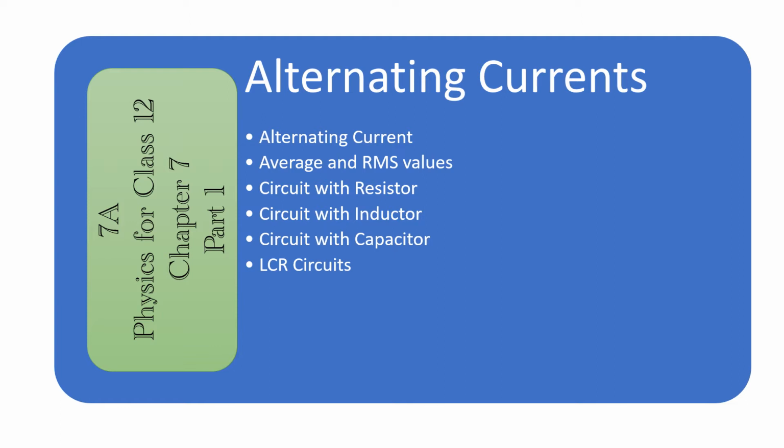AC circuits exhibit characteristics which are exploited in many devices of daily use. For example, whenever we tune our radio to a favorite station, we are taking advantage of special properties of AC circuits. The phrases AC voltage and AC current are contradictory and redundant respectively, since they mean literally alternating current voltage and alternating current.